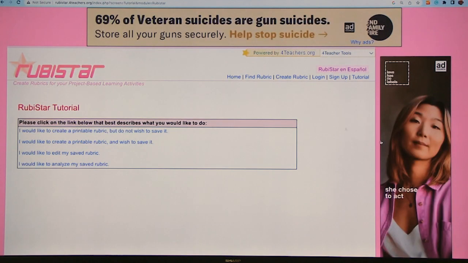And finally, there is a simple tutorial with some materials on how to do certain things. And you can see the first thing is, I would like to create a printable rubric, but do not wish to save it. That's what we just talked about. And the second thing is, it is available in Spanish. So that's another resource that you can use from that perspective.